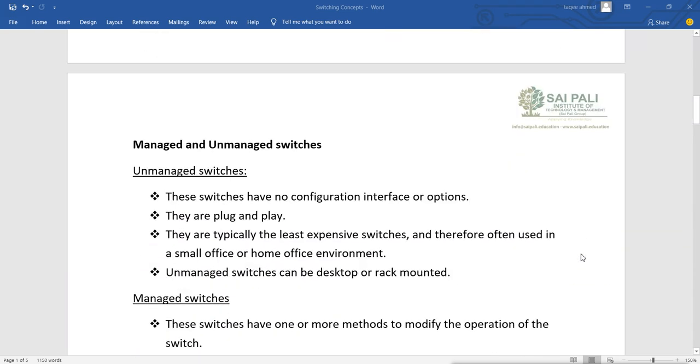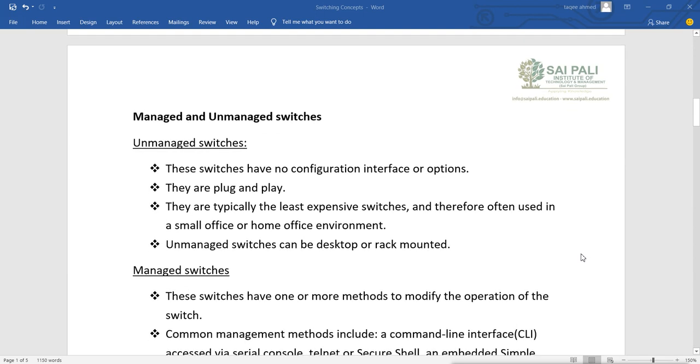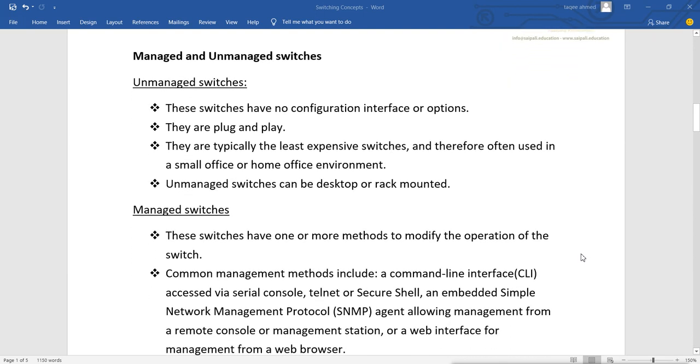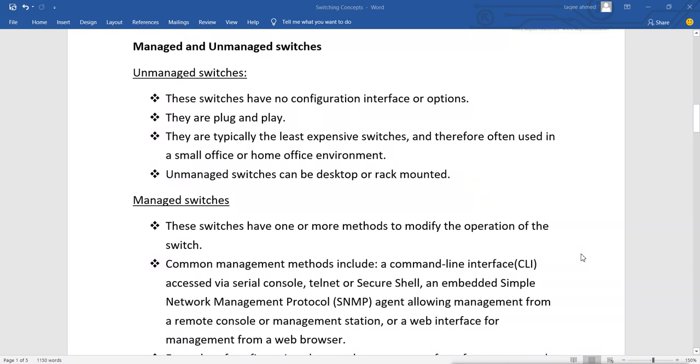When we talk about management, we have two types of switches, managed and unmanaged. Unmanaged switches have no configuration interface or options. For configuring our switches, just like a router, we need a console port.